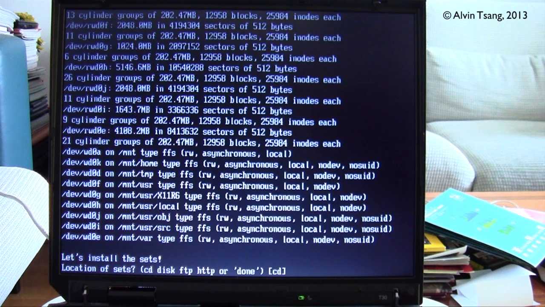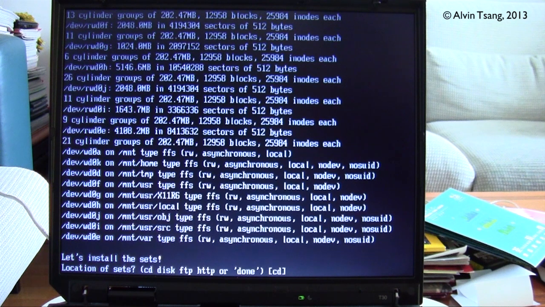Okay, so it's finished formatting, partitioning, and setting up the basic file system. And now it's asking to install the sets. Sets are actually package sets, which are very basic packages that you will usually need to run the OpenBSD operating system properly, so you will want to install them. And it asks you where the location is.